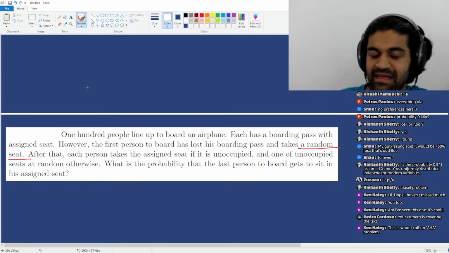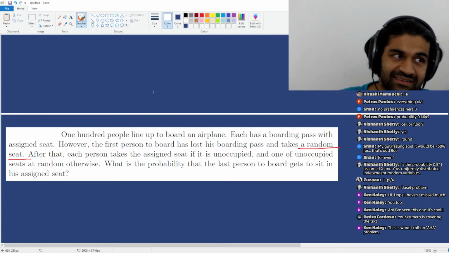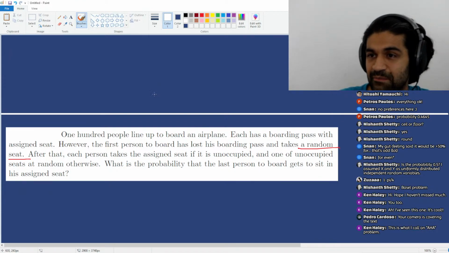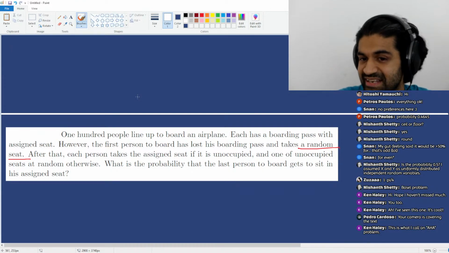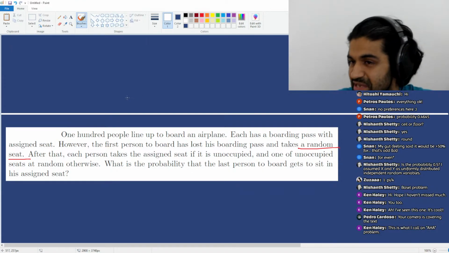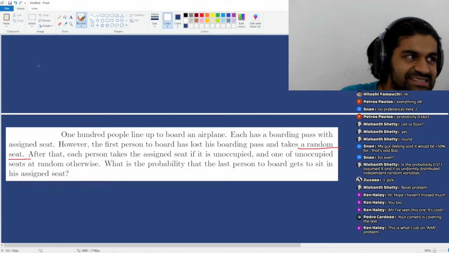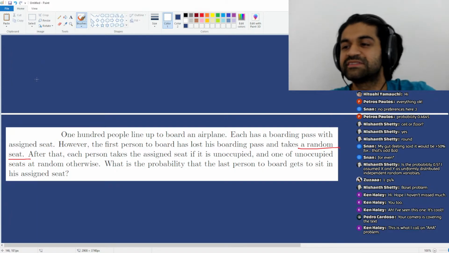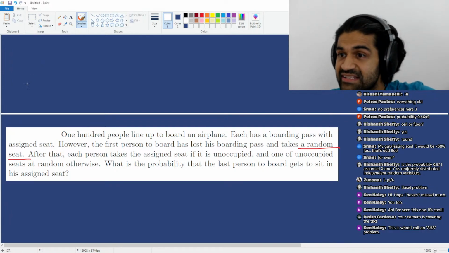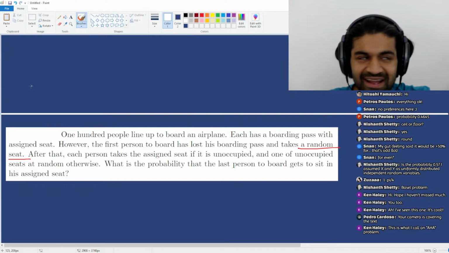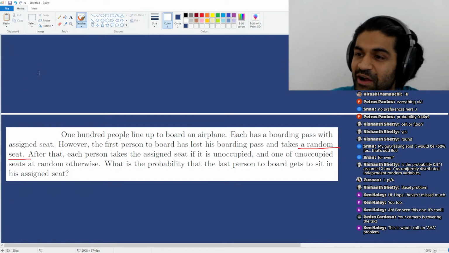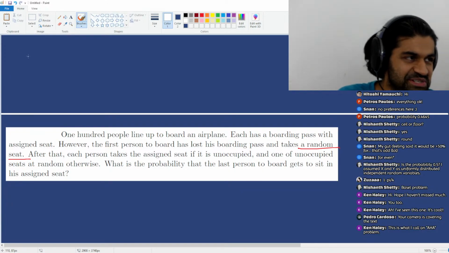Okay? However, in order for them to not sit in their assigned seat, it would have to be occupied. So my question is, if the final person's assigned seat is occupied, can you tell me what the unoccupied seat would be? This is my question to you, okay?